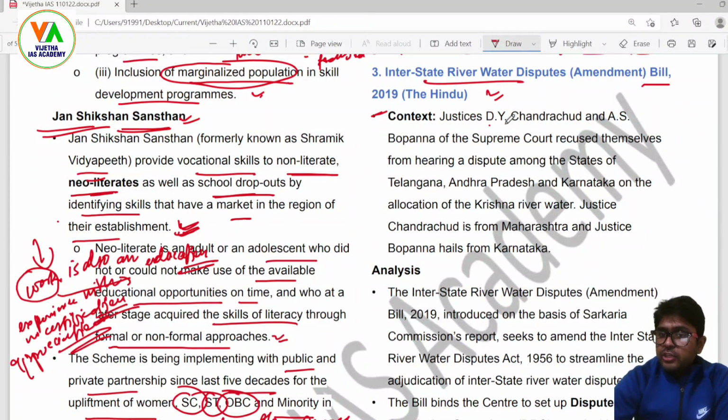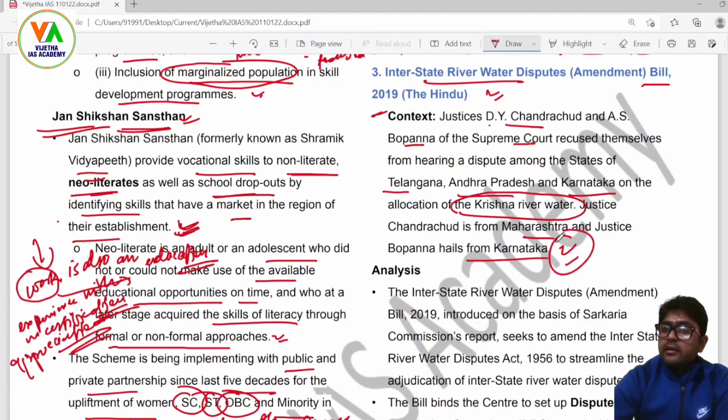Justices D.Y. Chandrachud and A.S. Bopanna of the Supreme Court recused themselves from hearing a dispute among the states of Telangana, Andhra Pradesh and Karnataka on the allocation of the Krishna River water. Justice Chandrachud is from Maharashtra and Justice Bopanna hails from Karnataka. Now, see, it is quite simple to understand that